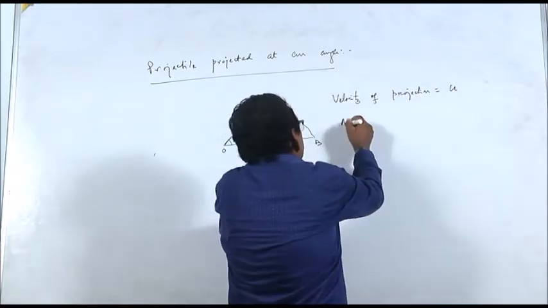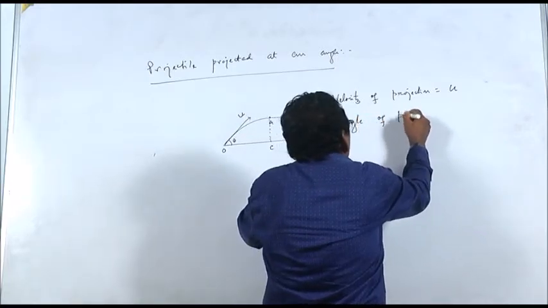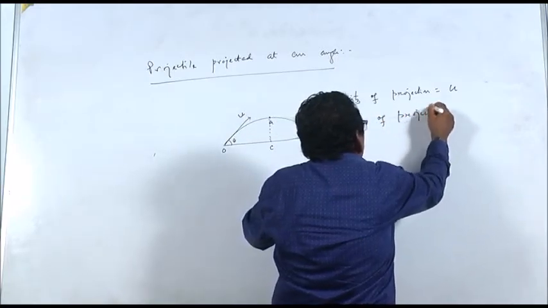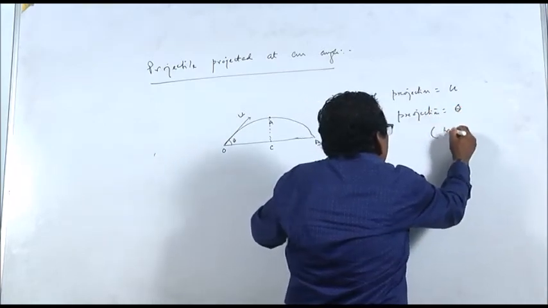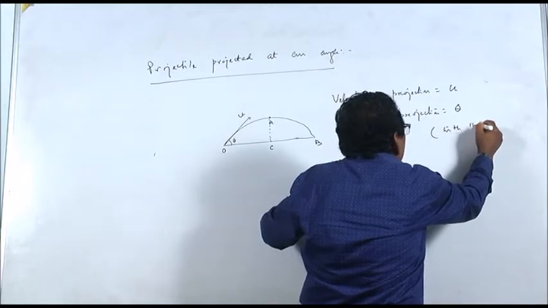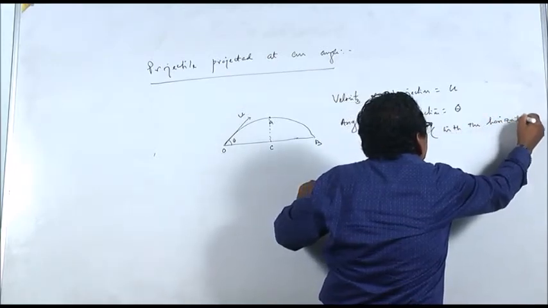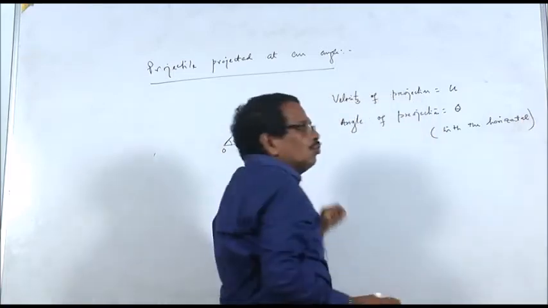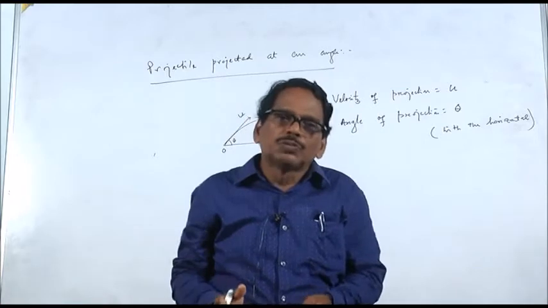The angle of projection is theta, with the horizontal. The velocity is making an angle theta with the horizontal. Now let us see how this motion will be.